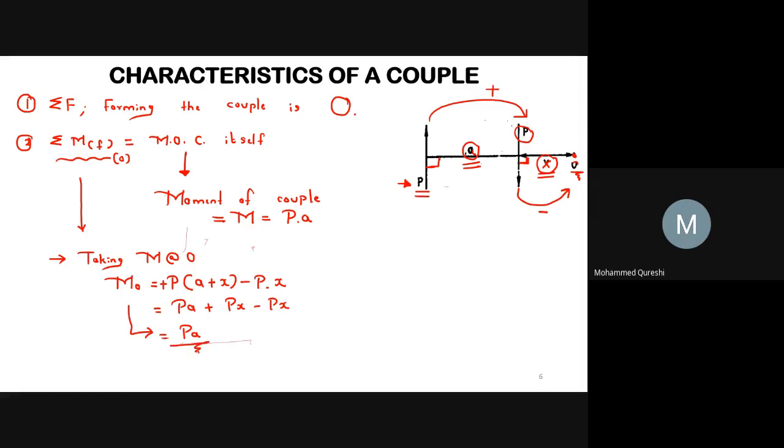And what is this Mo equals Pa? It is nothing but the algebraic sum of moment of the forces forming the couple. This is for this figure, that is Mo equals Pa.